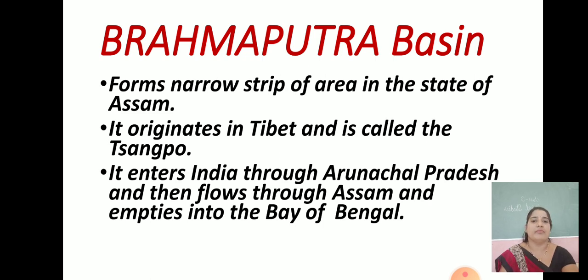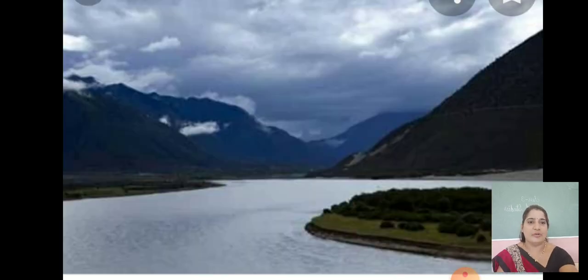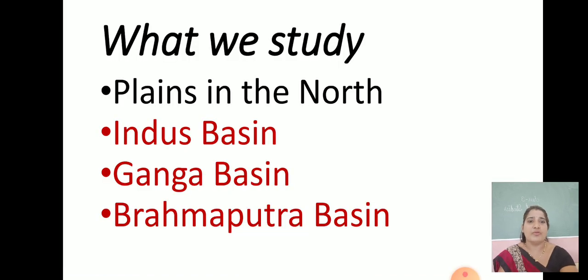So we can say it enters India through Arunachal Pradesh and then flows through Assam and empties into the Bay of Bengal. So this way we can say the Brahmaputra basin is. See, you can see the Brahmaputra basin. So like this we understood what we studied. We studied about the plains in the north, that is the Indus basin, Ganga basin and the Brahmaputra basin.